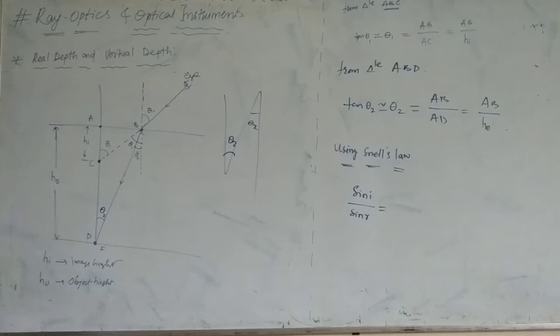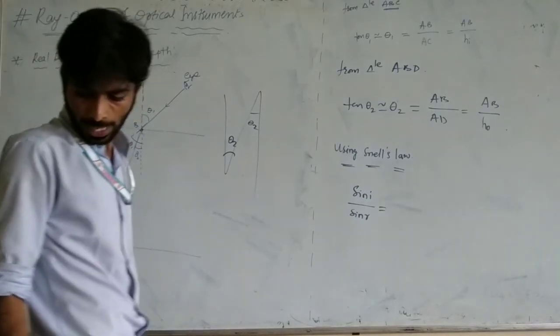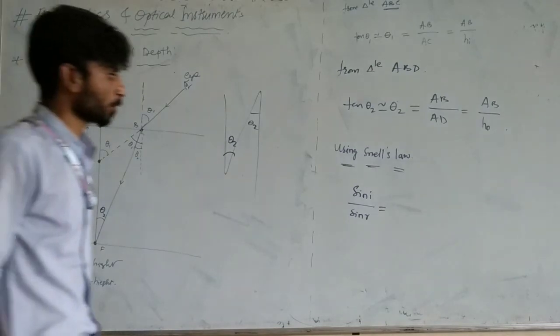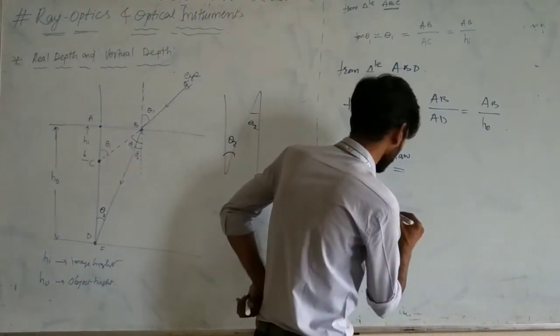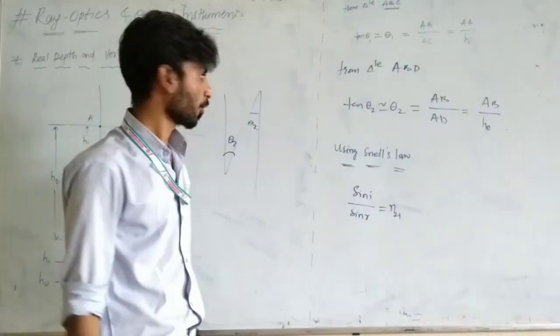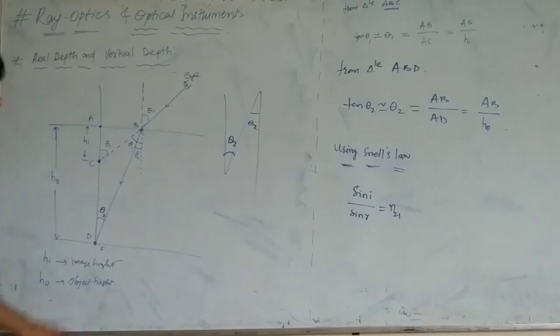So this is n21. From where to where are we considering?